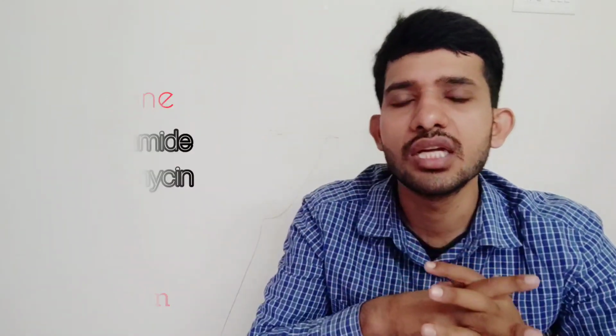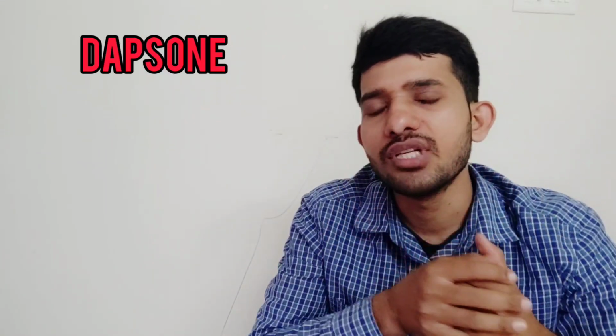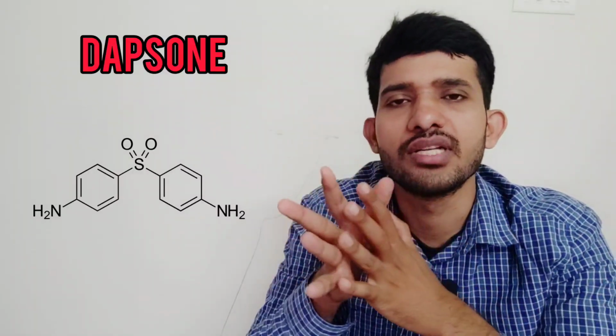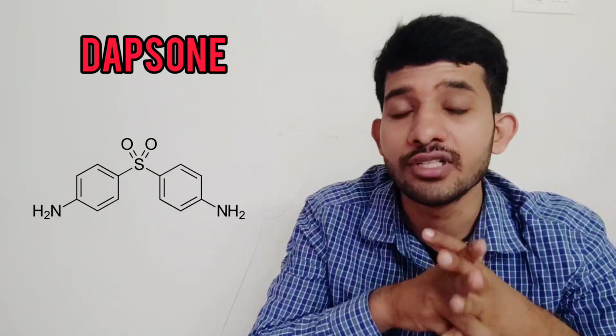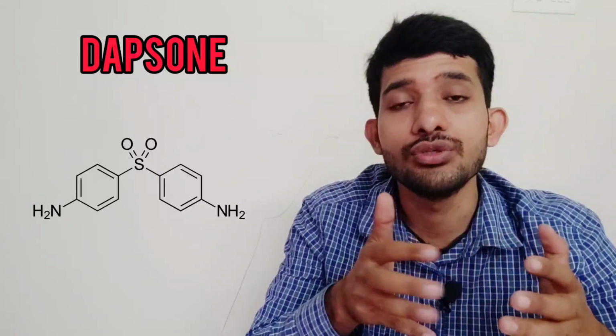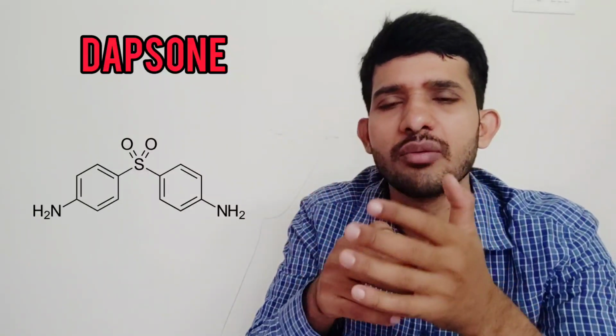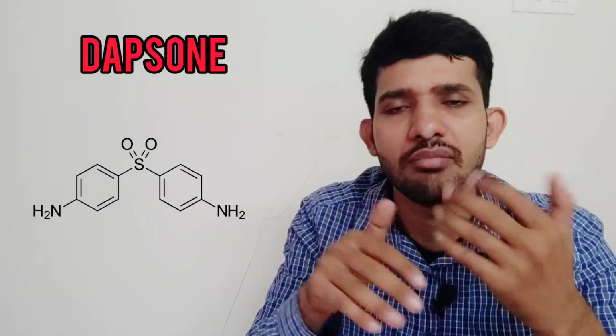So now let us learn about dapsone. One thing you have to remember about dapsone is that it is a sulfonamide drug. Actually it is very similar to sulfonamides, which were the first antimicrobial agents used by man. The chemical structure of sulfonamides is very similar to PABA, para-aminobenzoic acid. Dapsone and sulfonamides have the same mechanism.